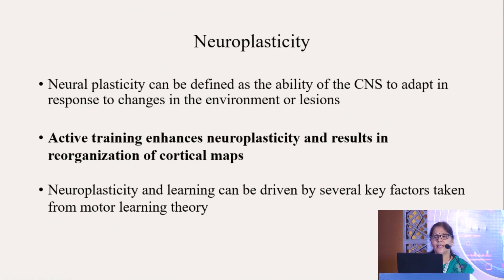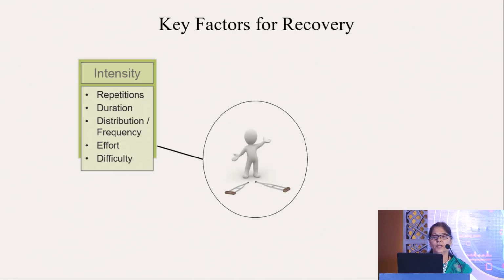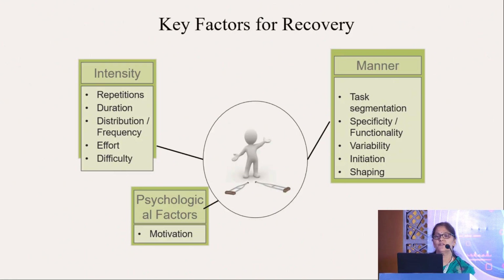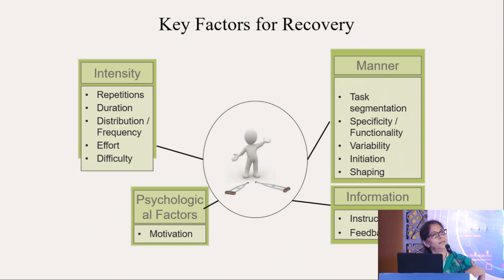So active training enhances neuroplasticity, and it results in reorganization of the cortical maps. And this is based on the motor learning theory, which are the key factors of recovery, like the number of repetitions you are doing, the duration, different tasks should be segmented, and the motivation which you are providing to the child, and proper instructions have to be there.